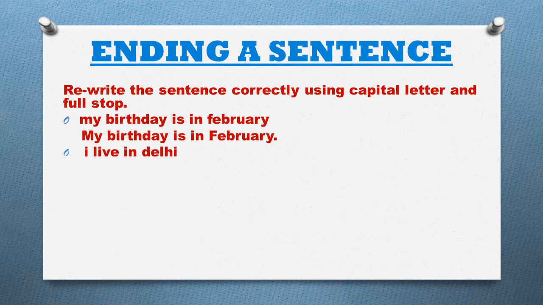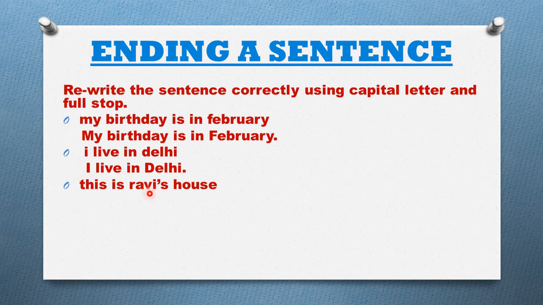Then see the next sentence, I live in Delhi. Here you will write this I in capital letter, then D will also come in capital, and then full stop. Then see this is Ravi's house. Here the sentence is starting from T, so we will write this T in capital. Then Ravi is a name, we will write this R in capital, and then the sentence is ending here, so we will put a full stop here. Okay, this is Ravi's house.